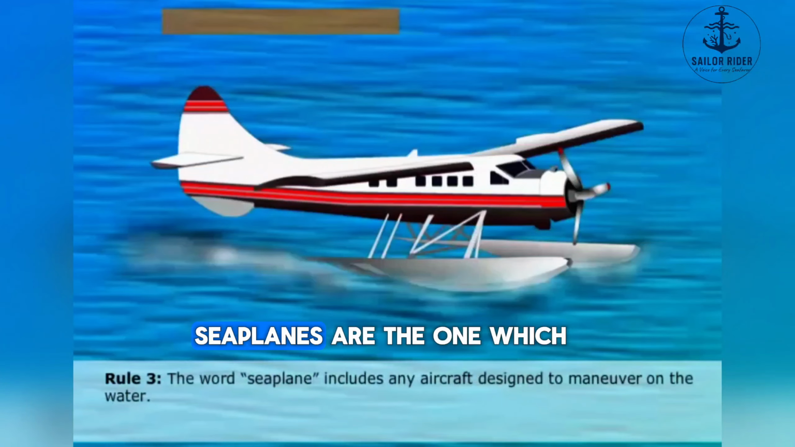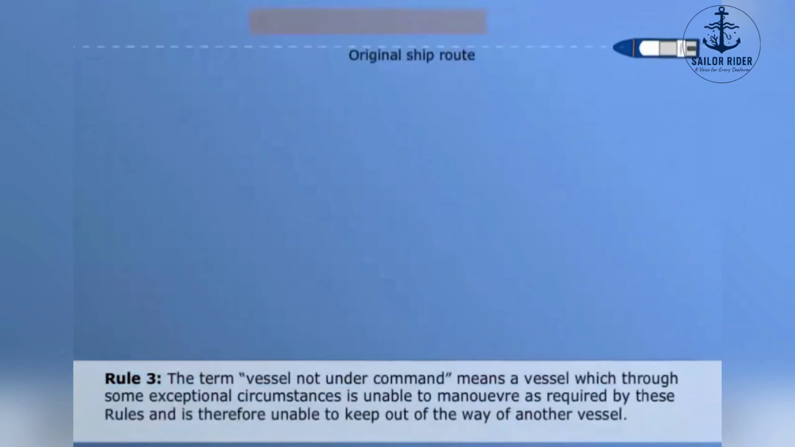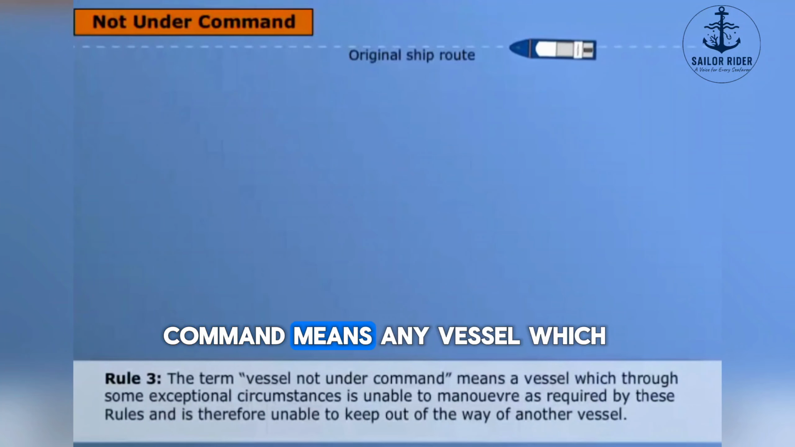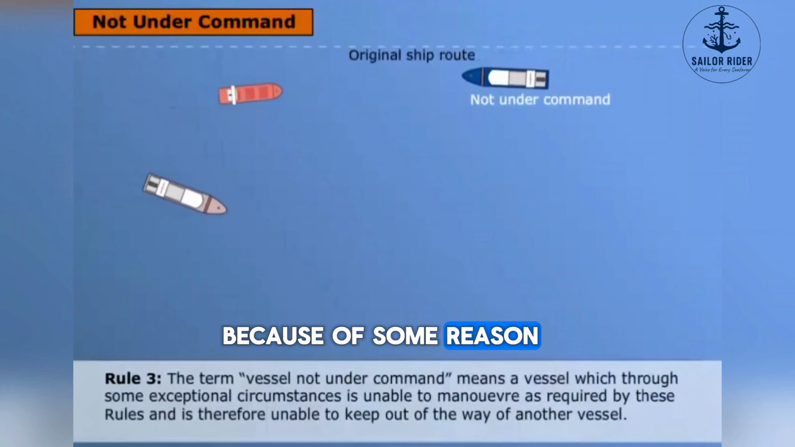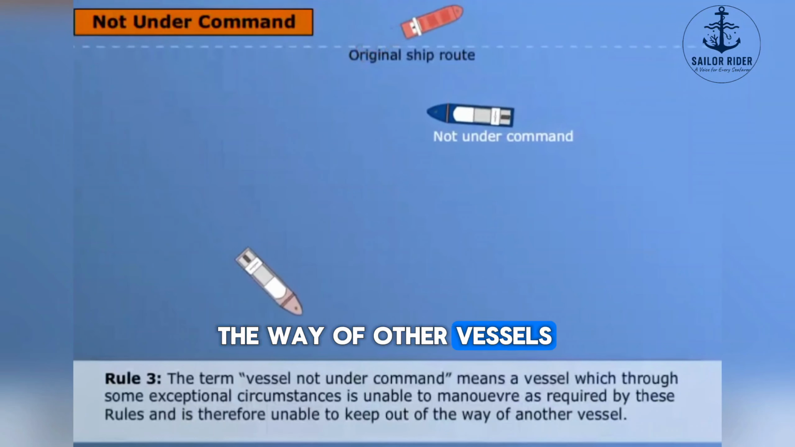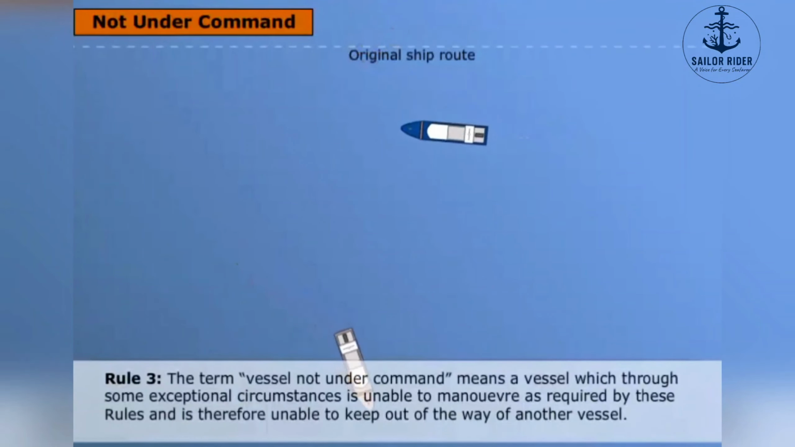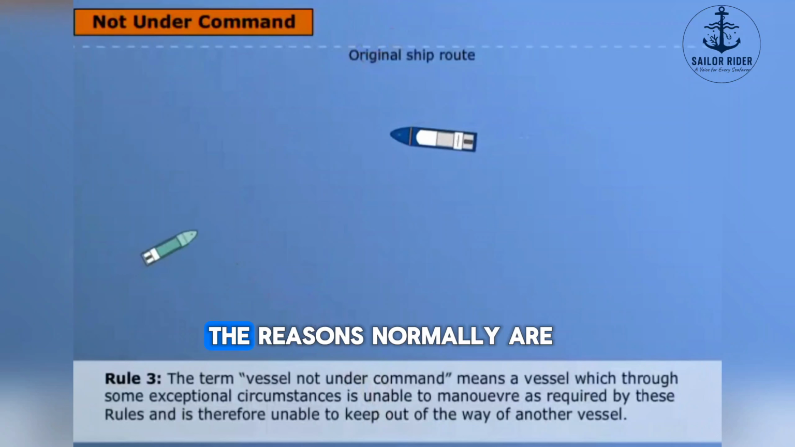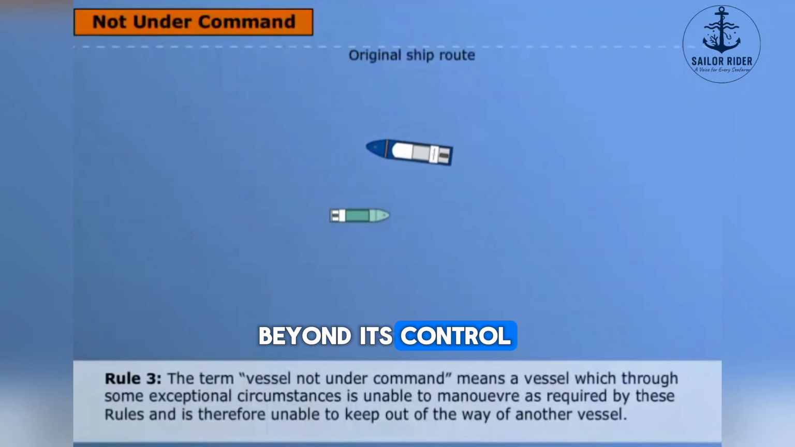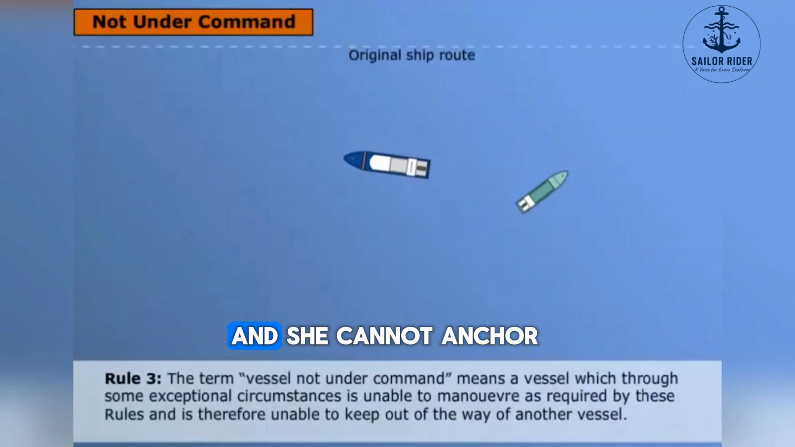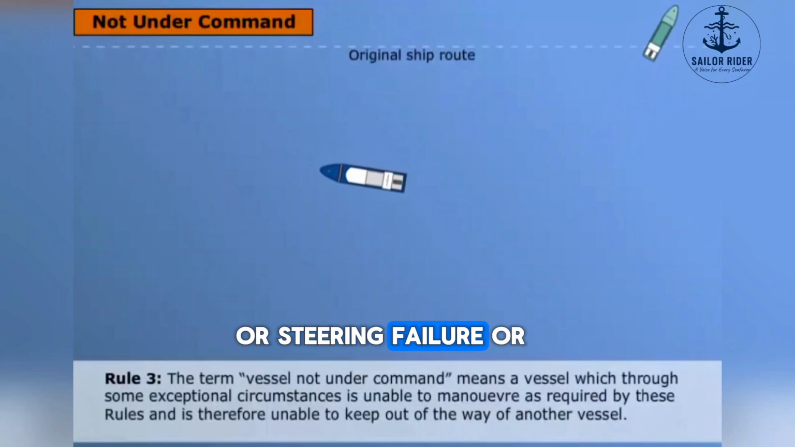Seaplanes are the ones which by their construction and purpose can safely land, take off, and maneuver on water. A vessel not under command means any vessel which because of some reason cannot keep out of the way of other vessels. The reasons normally are beyond its control, like main engine breakdown and she cannot anchor, or steering failure, or launching